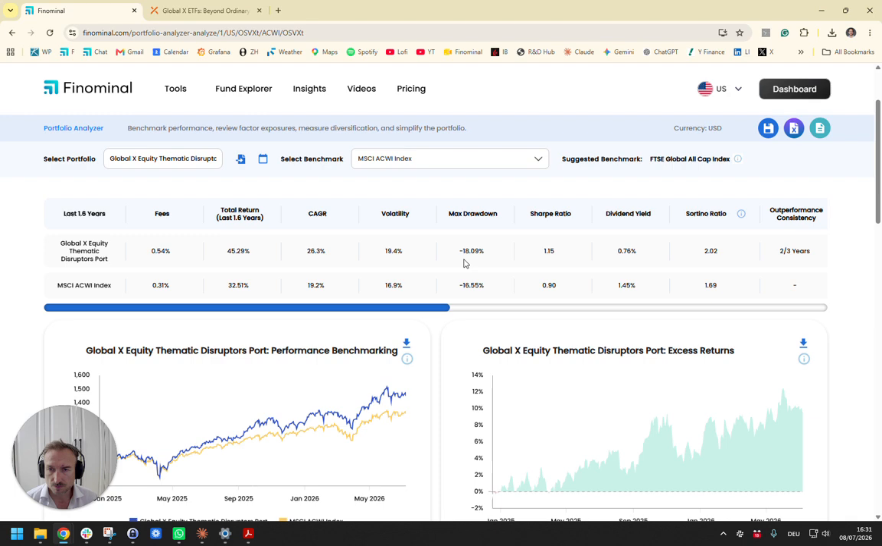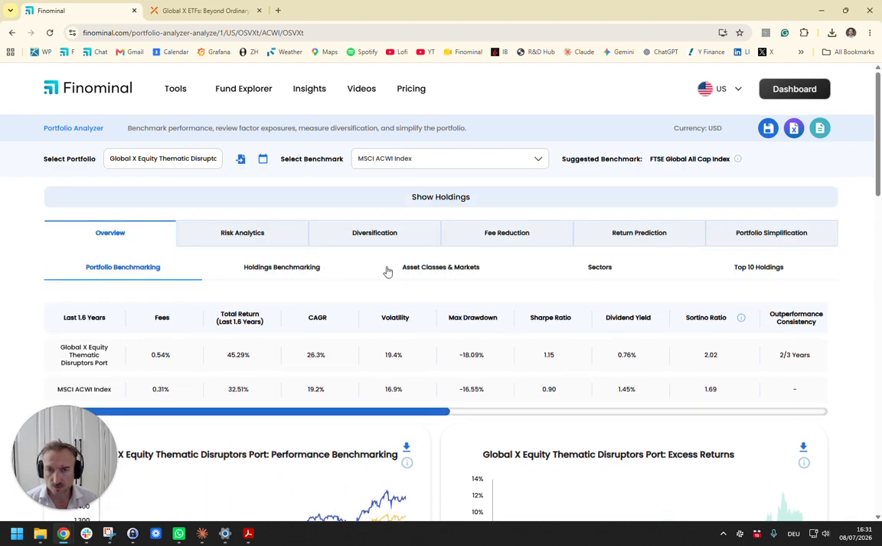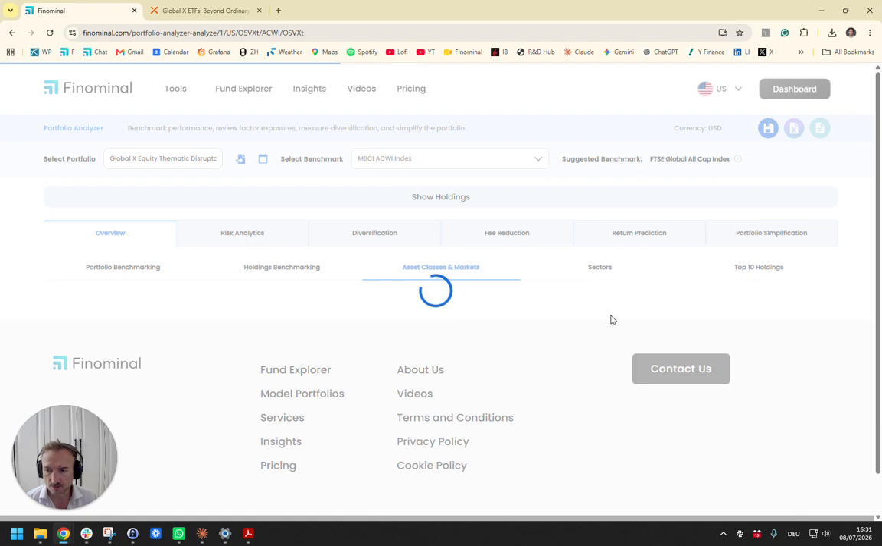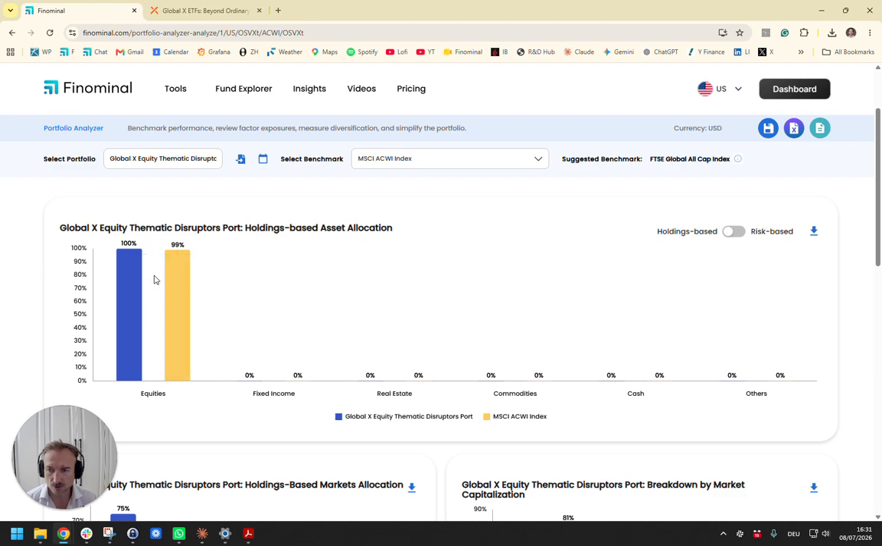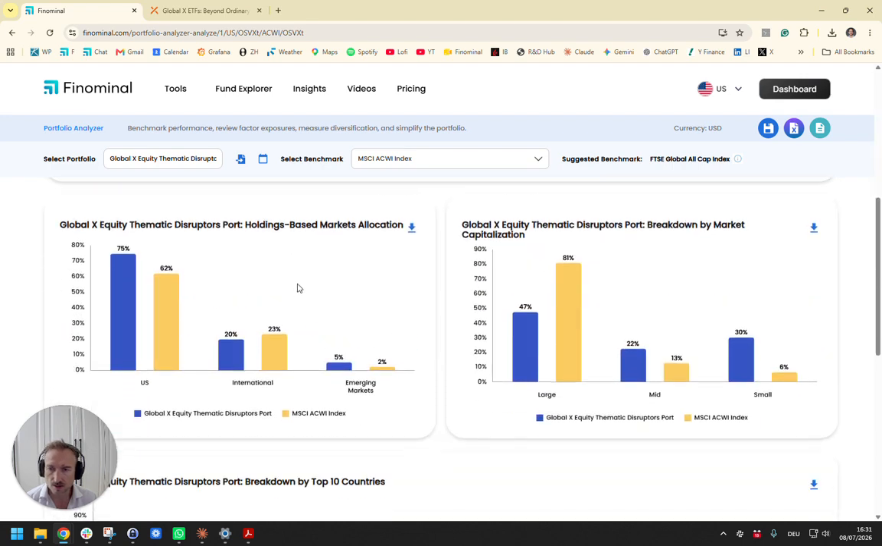If we compare the portfolio versus the benchmark, we can do that from an asset class perspective, and we do see some differences. Both are of course 100% equities, but we see, for example, that the model portfolio from Global X has a higher allocation to the US, 75% versus 62% for the MSCI ACWI. We also see a lower allocation to large caps, 47% versus 81%.